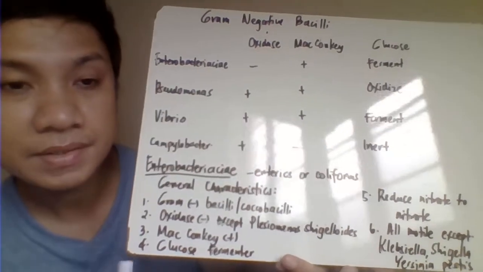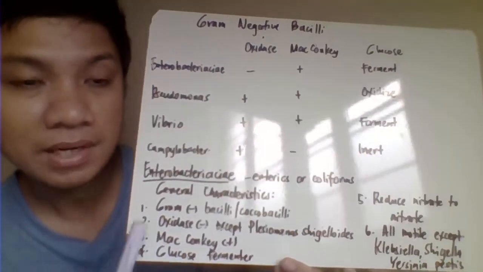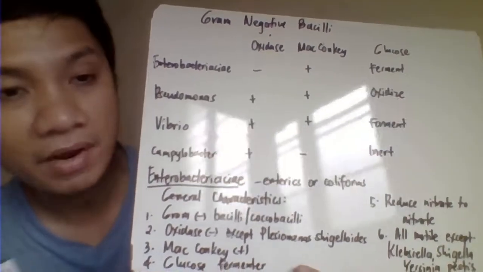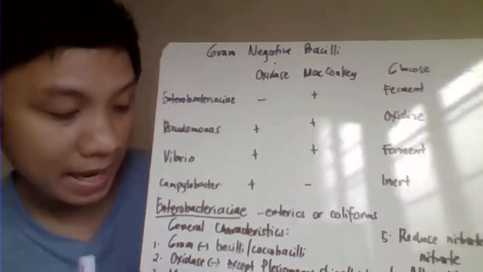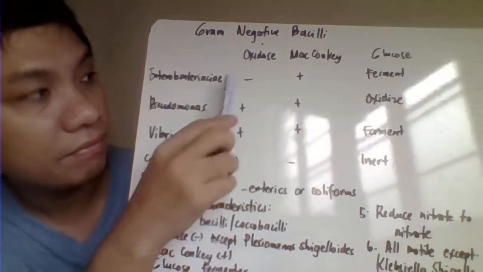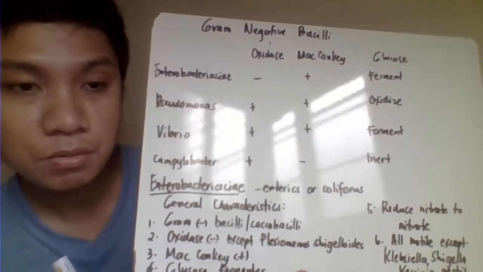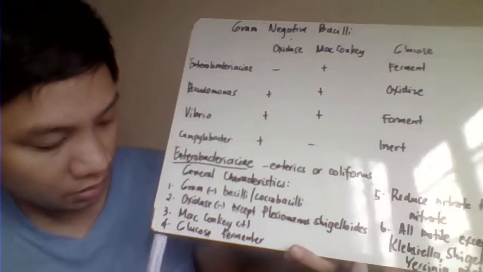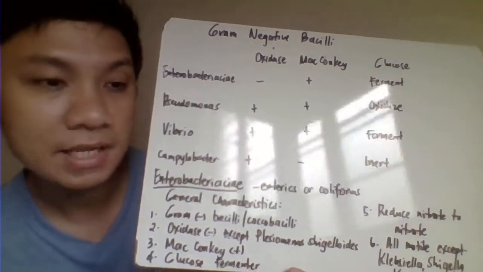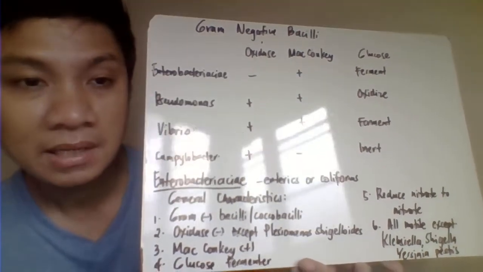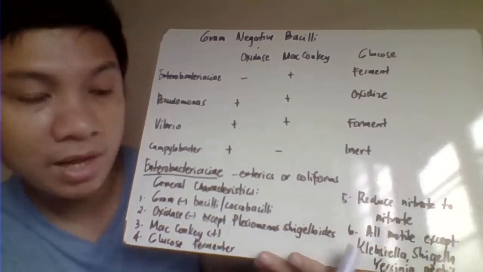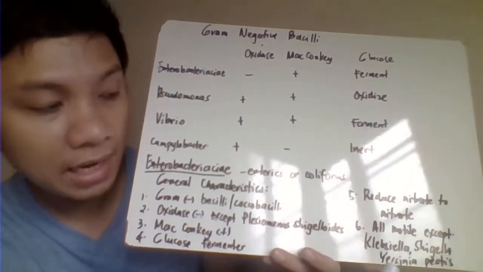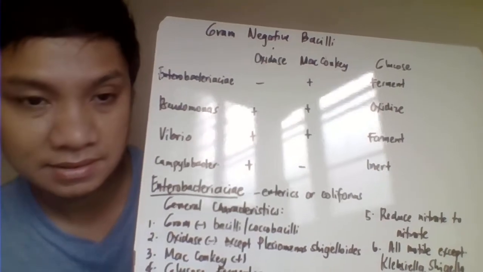Okay, we have the general characteristics of the Enterobacteriaceae. First, again, these are gram-negative bacilli. Some of them are cocobacilli, as is the case, for example, of Escherichia coli. Then they are oxidase negative. They are able to grow on MacConkey agar, and they ferment glucose. Another one, they are able to reduce nitrate to nitrite because they have the enzyme nitrate reductase. Another one, all are motile at room temperature except Shigella, Klebsiella, and even Yersinia pestis.